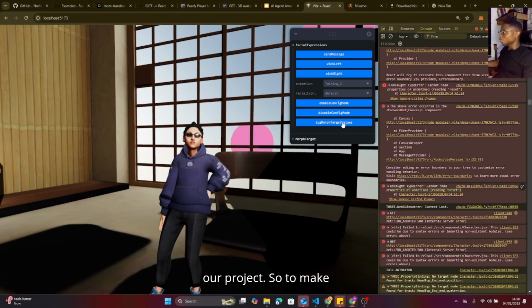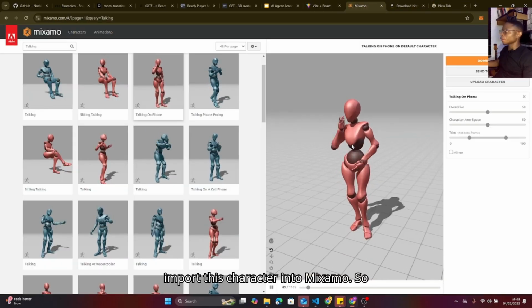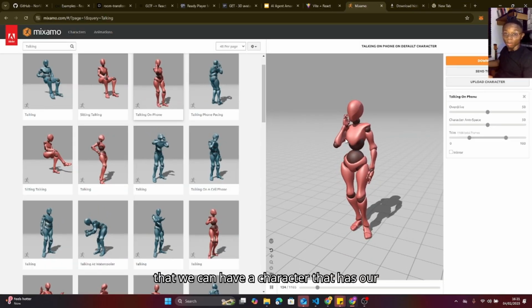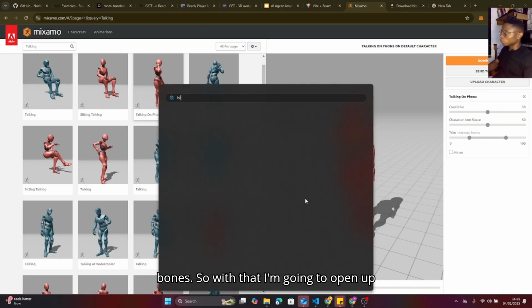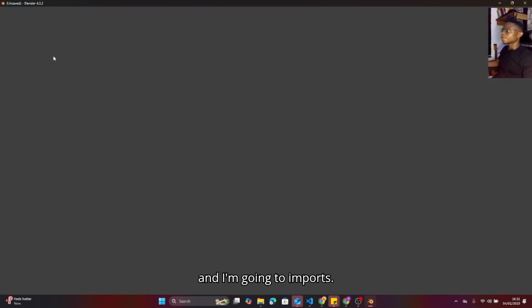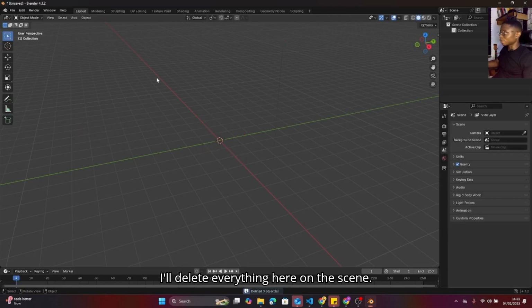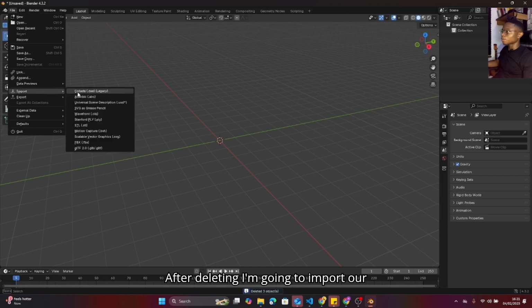So to make that happen, first of all, we need to import this character into Mixamo so that we can have it here with a character that has our bones. So with that, I'm going to open up Blender. I'll delete everything here on the scene. After deleting, I'm going to import our character.